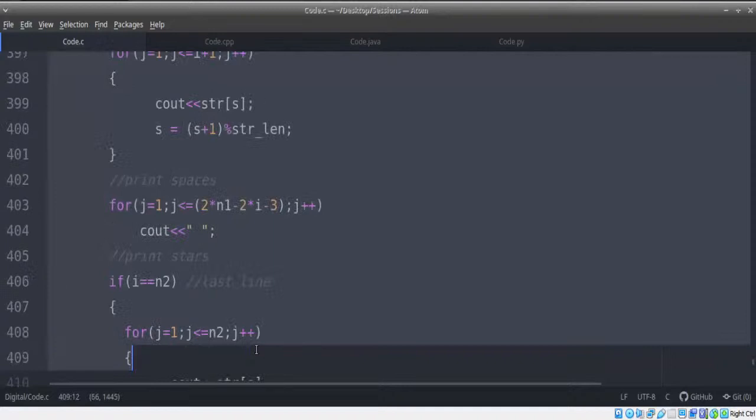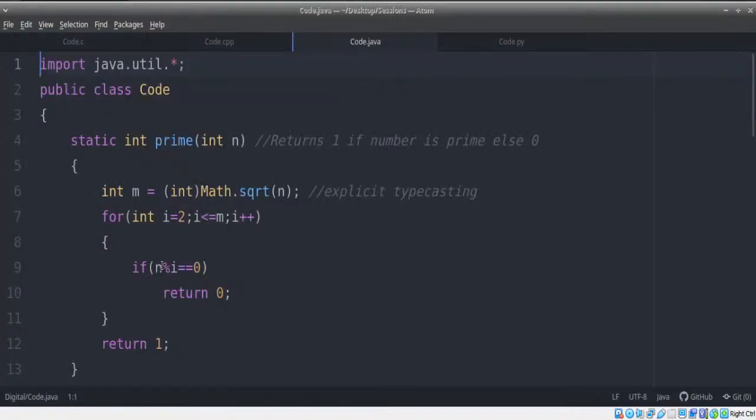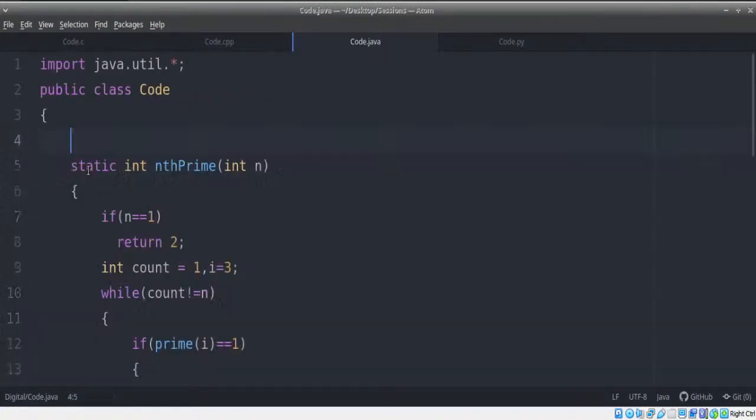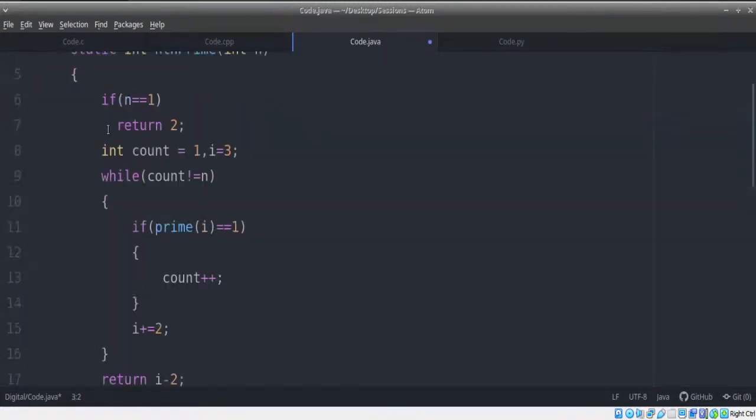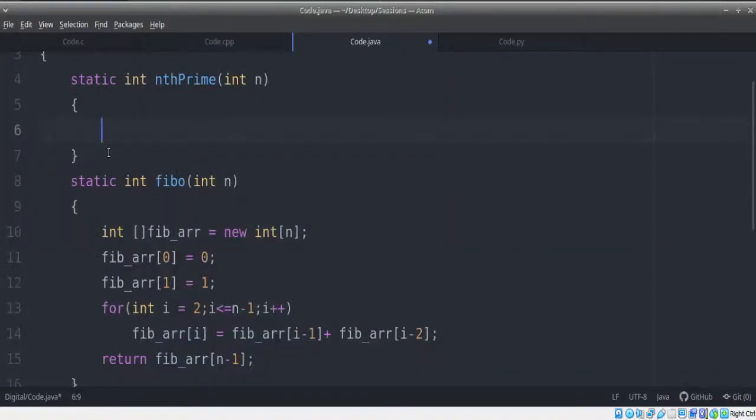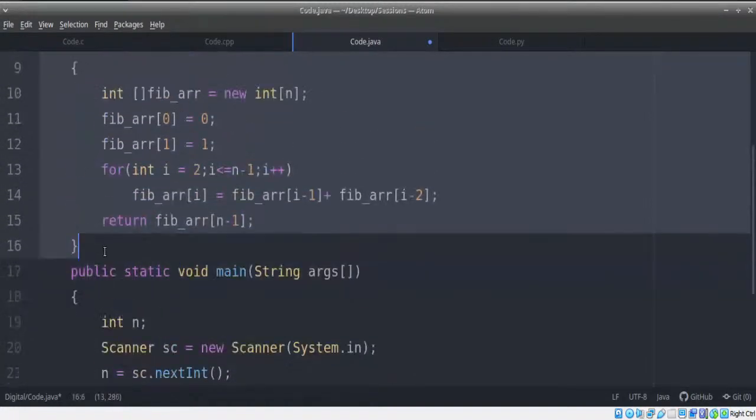Now, if this is clear, shall we quickly take the same program up and convert it to Java? What do you guys think? Will not take too much time because it's a simple and easy thing. Let's really not take too much time whatsoever. So we'll delete all the functions that we have here.